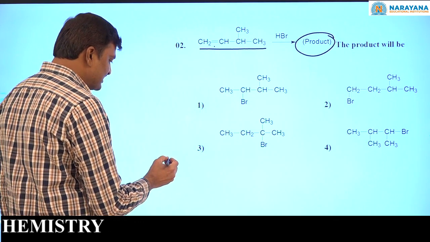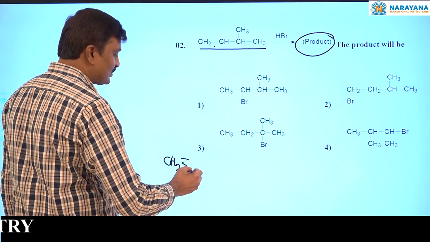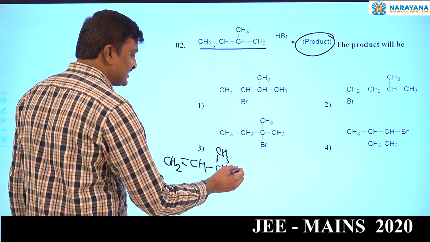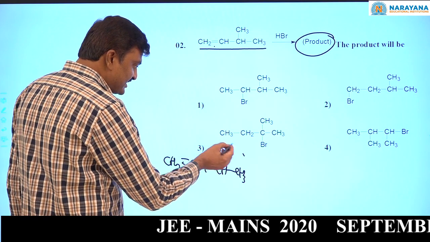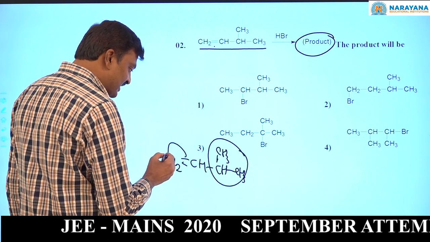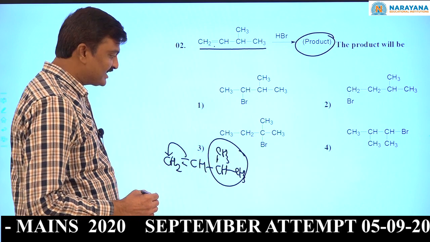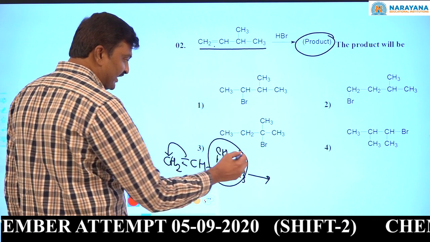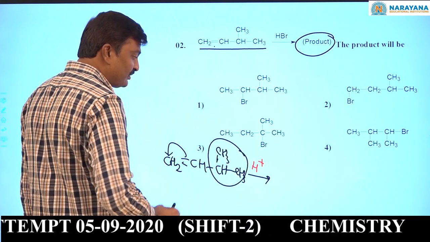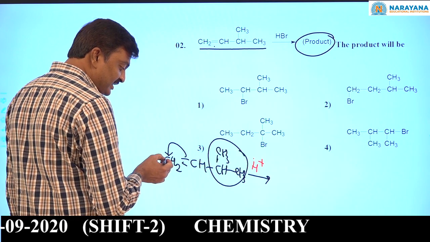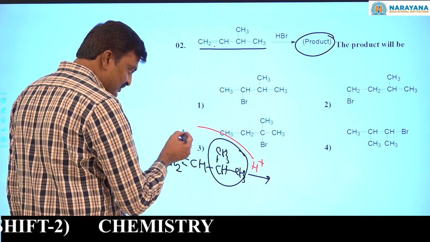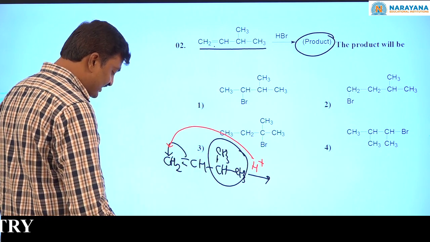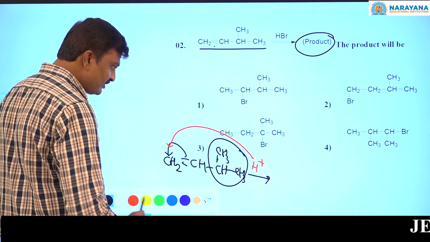Now, see, what is the reactant given? CH2 double bond CH, CH3, CH3. Now, see, it is an electron-releasing group, na? So, pi electrons will be shifted like this. Now, H plus electrophile, where does it have to attach? Here it is acquiring negative charge, na? So, it will be attached here. Now, it will get positive charge.